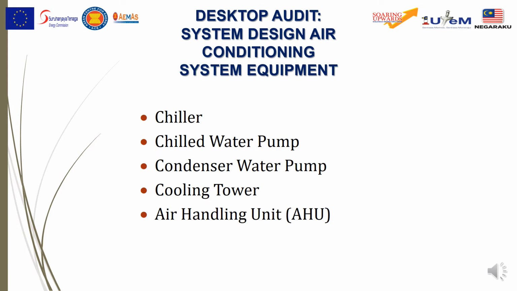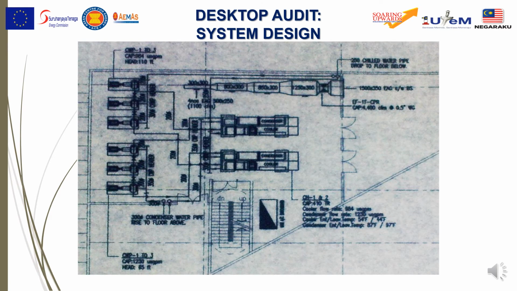Okay. For the desktop audits, the system design air conditioning system equipment, we have a chiller, chill water pump, condenser water pump, cooling tower, and AHU. Okay, this is an example of the system design, where we need to find the layout of the system.